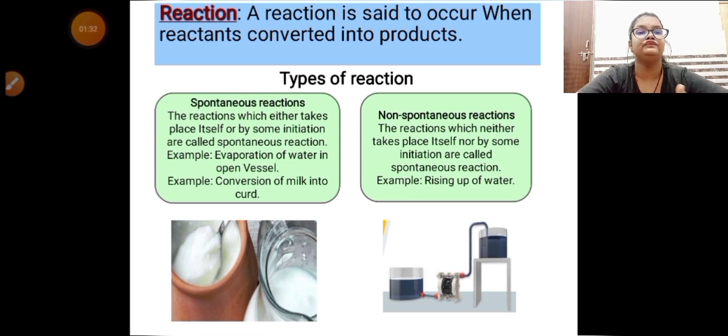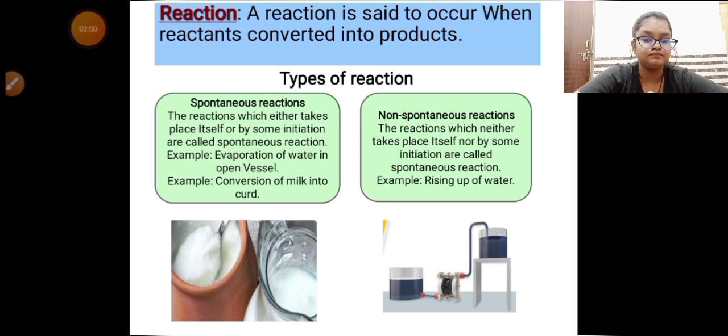When there is a change in physical state, change in color, etc., we notice that our reactants have got converted into products. For example, H2 plus O2 gives H2O. H2 is present in gaseous state. O2 is also present in gaseous state. But when they combine, they give us water, which is in liquid state.